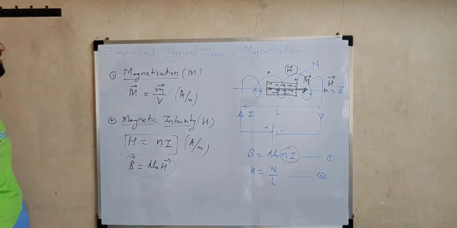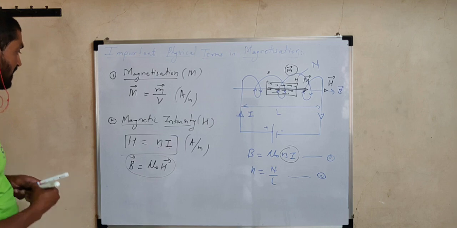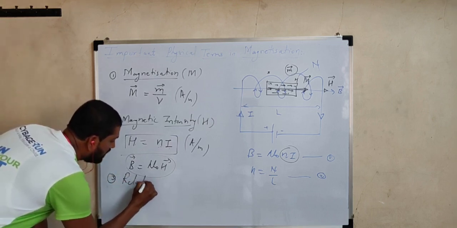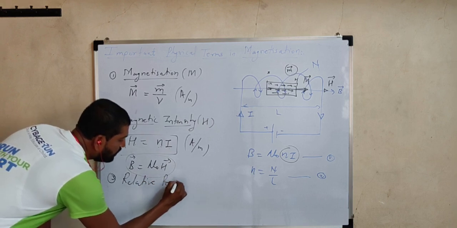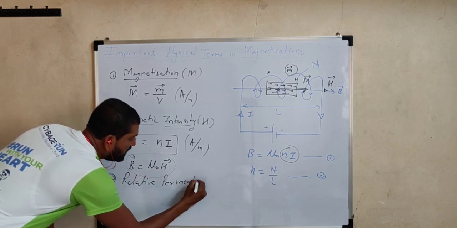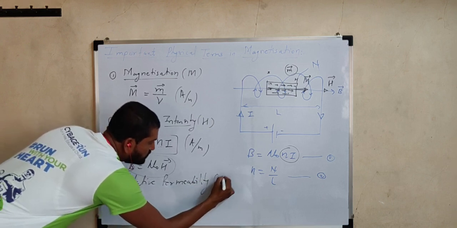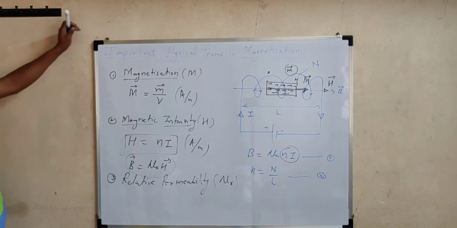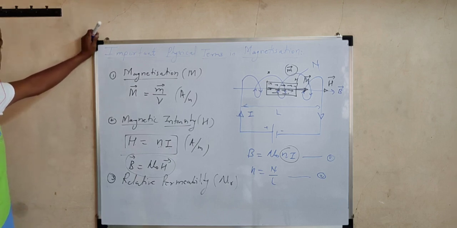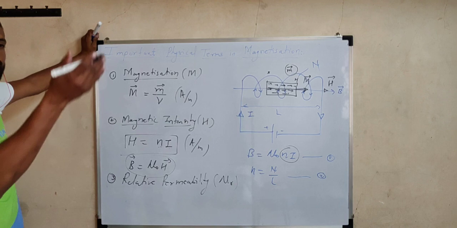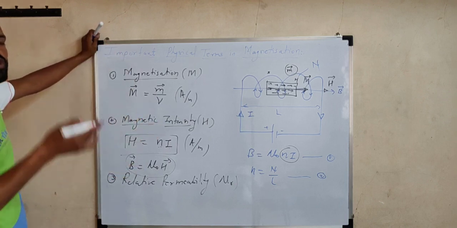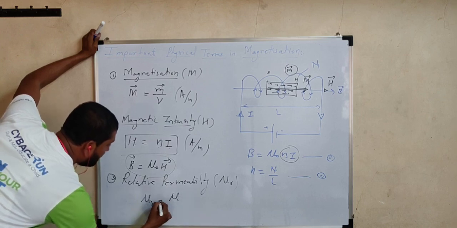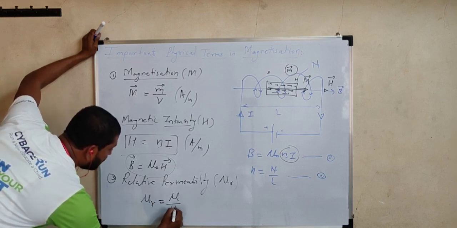Now the next important physical term is relative permeability. Number 3. Relative permeability. Now the symbol is mu suffix R. What is the definition? It is very simple. It is like relative permittivity. In electrostatics we already discussed. Relative permittivity is the ratio of permittivity of a given medium to permittivity of air medium. Like that, here relative permeability is defined as permeability of a given medium to permeability of air medium.